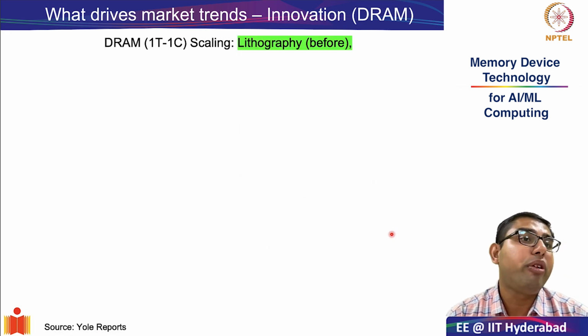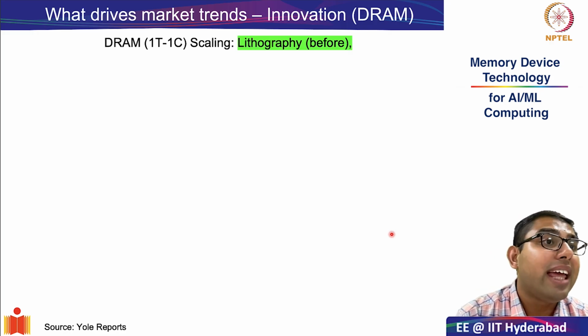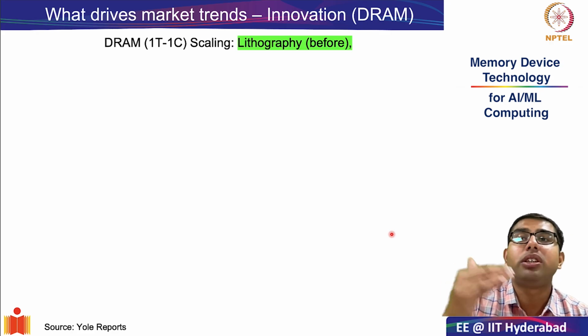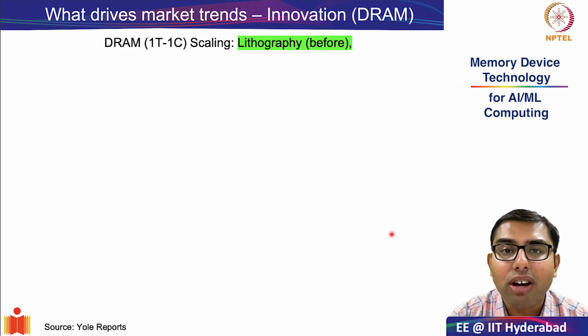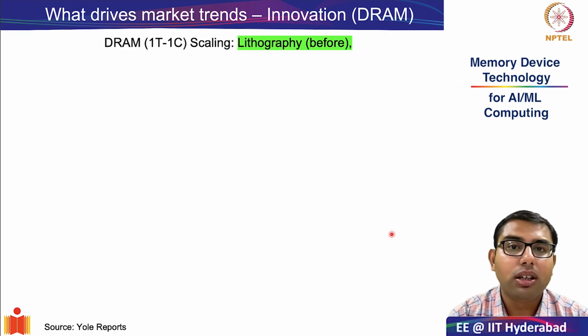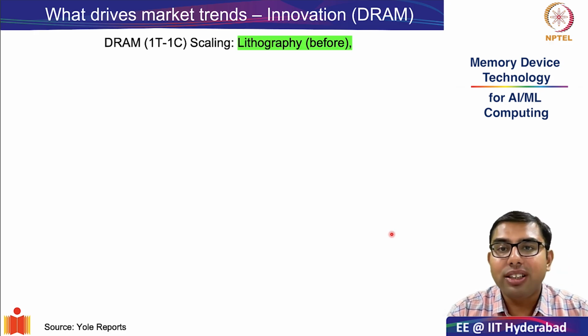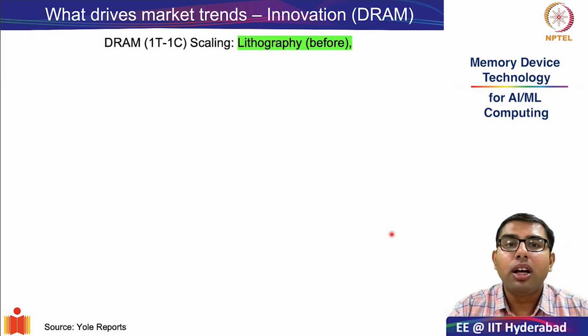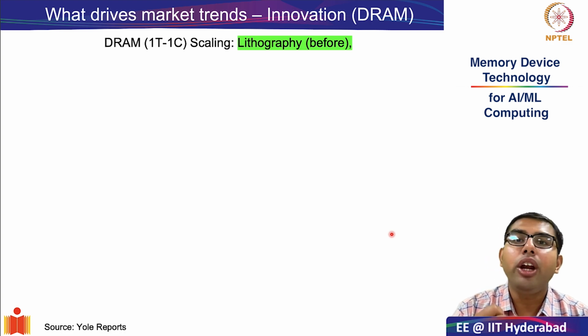Next innovation that we would like to look at, which is driving market trends, is in the DRAM technology, which comes next in the memory hierarchy. So the DRAM cell, which is one transistor, one capacitor DRAM cell, the primary factor which was deciding how well you can scale DRAM technology a few generations earlier was the ability to pattern things, or lithography.